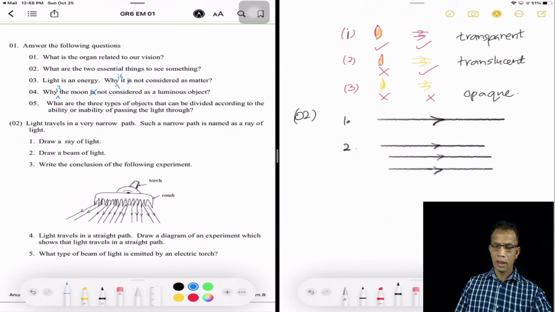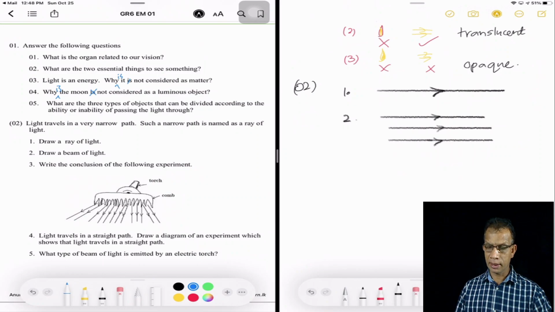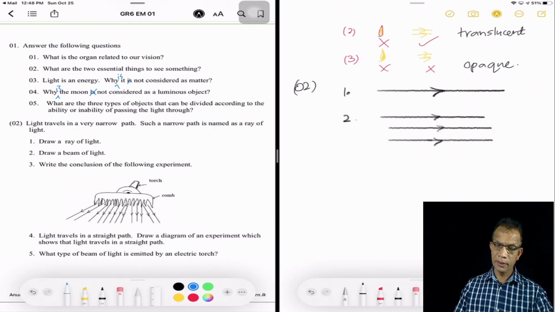But there are some other two beams of light as well. One, the beam of light where all the light rays come to one point.